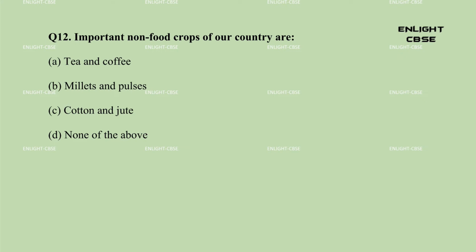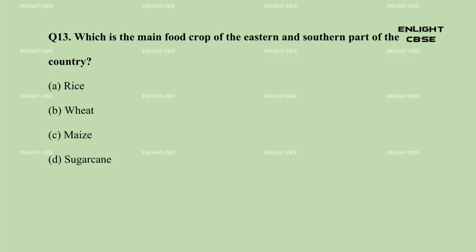Question 12. Important non-food crops of our country are: A. Tea and coffee. B. Millets and pulses. C. Cotton and jute. D. None of the above. Answer: C. Cotton and jute.